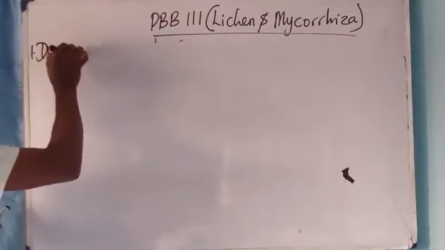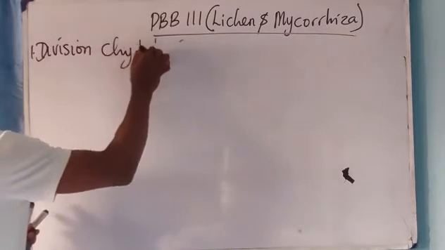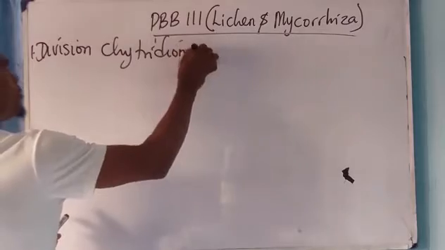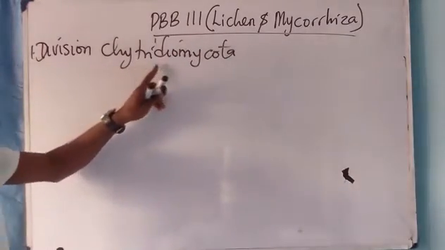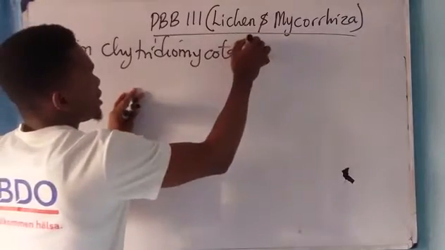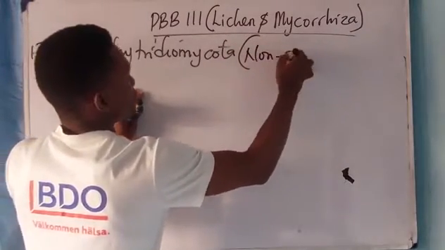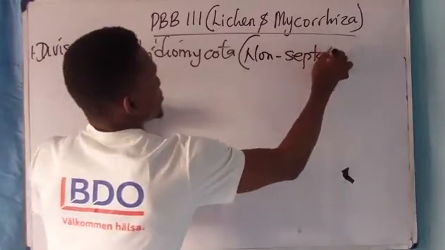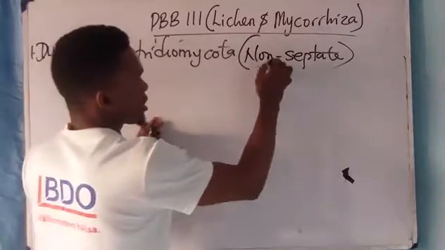We have division Chytridiomycota. And these guys are non-septate. I told you if you don't use the word non-septate, you can also say aseptate.